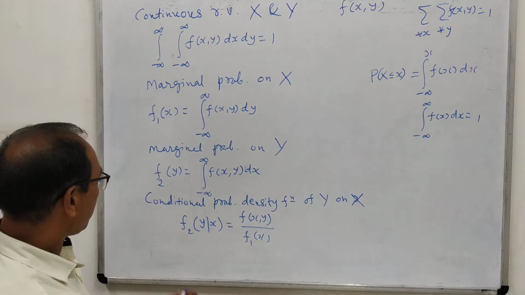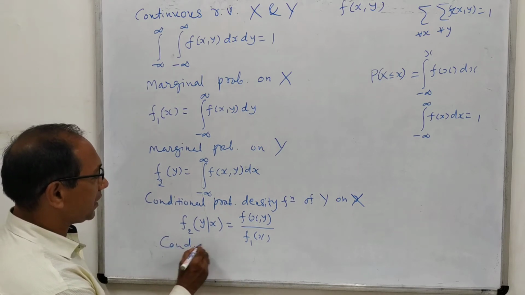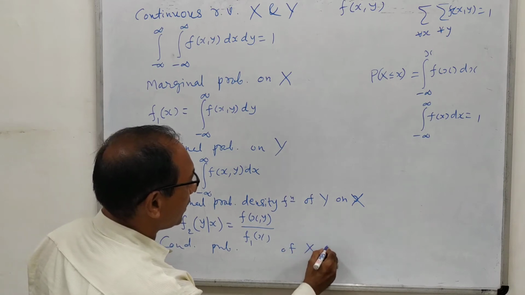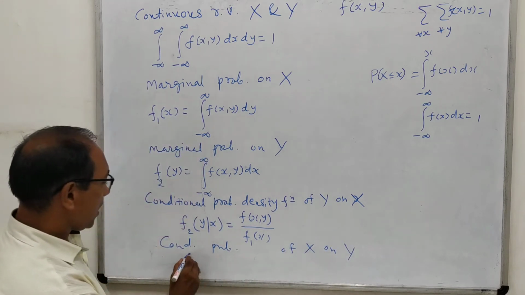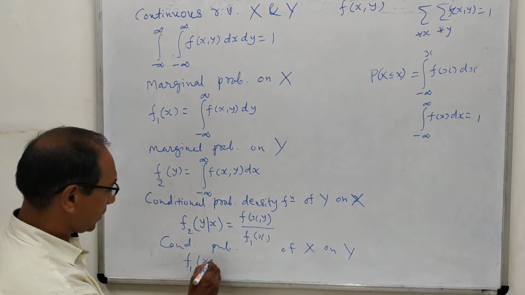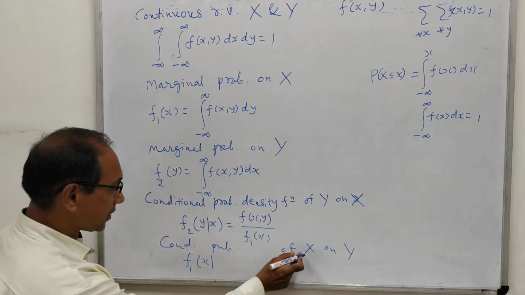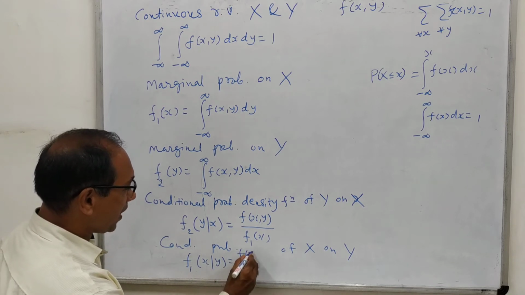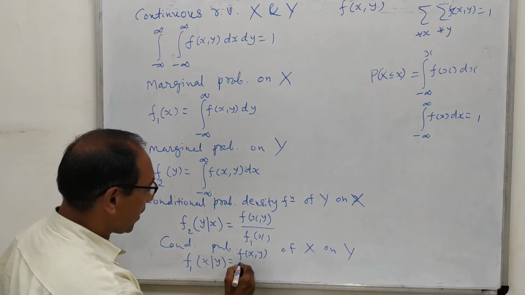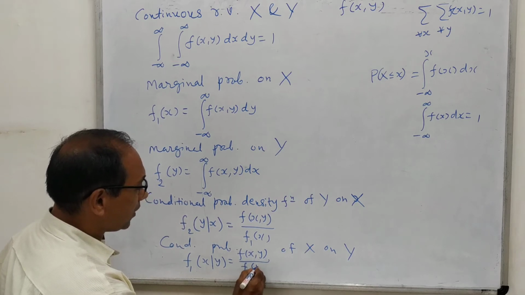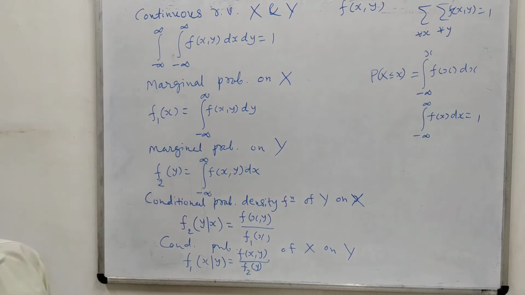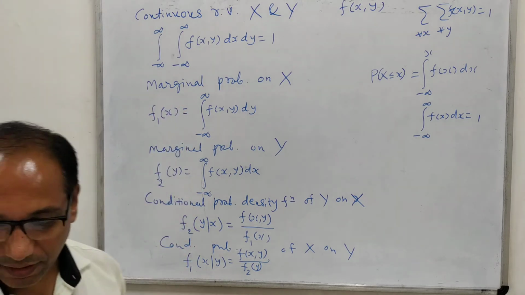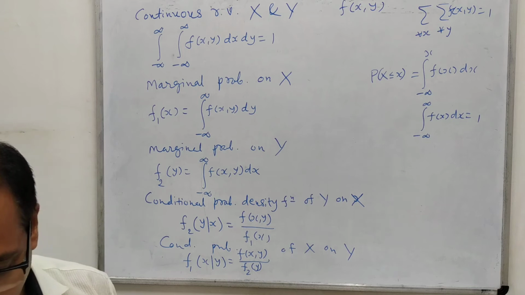Similarly, the conditional probability function of x on y is given as f1. We are finding the probability of x conditionally, with the condition that y is given. So this is given by f of xy divided by f2 of y. So the formulas are the same as in discrete random variables. Simply here instead of sigma we are using integration. Are you clear with this?